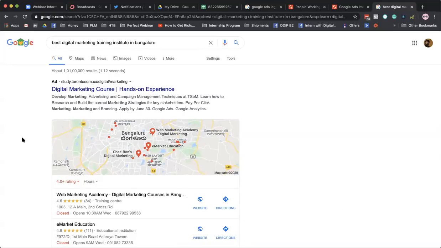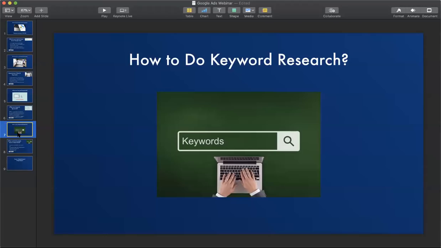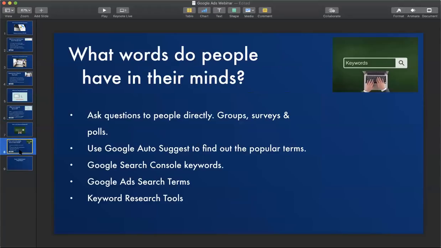So let's get back to the presentation. These are the long tail keywords. And then the next most important thing is how to do keyword research. Keyword research is basically the process of understanding what people are searching for in the search engines so that you can go ahead and target those keywords. Keyword research is useful both for SEO as well as for Google Ads. So SEO and Google Ads kind of go hand in hand. So what do people have in their minds? That is what we are trying to understand.